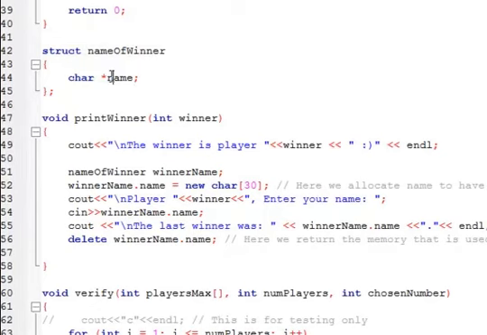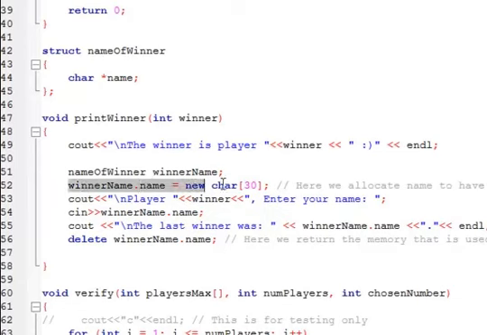made specifically for the name. I have declared it as a pointer. The reason why is because I don't know how long the name is.